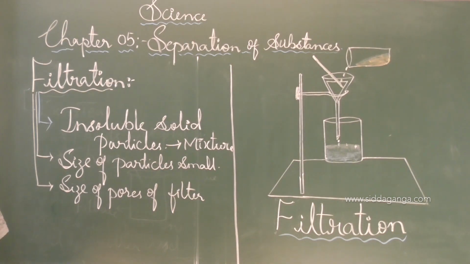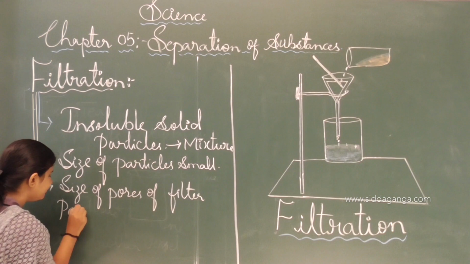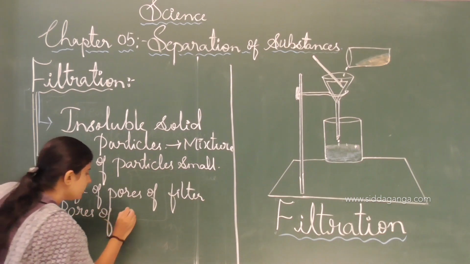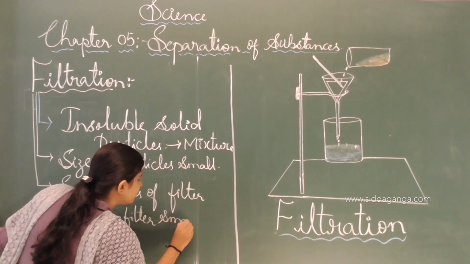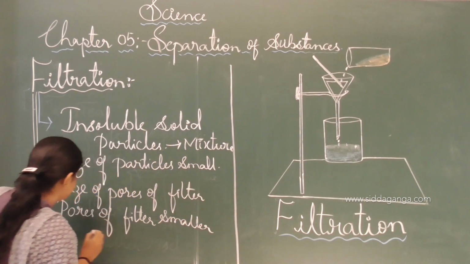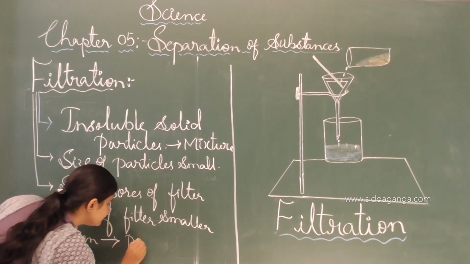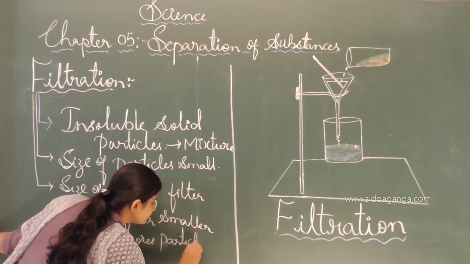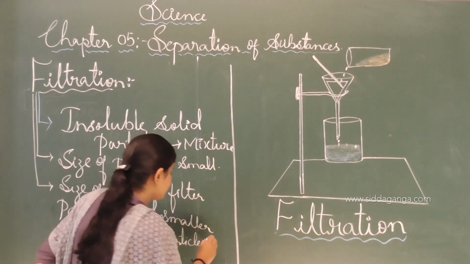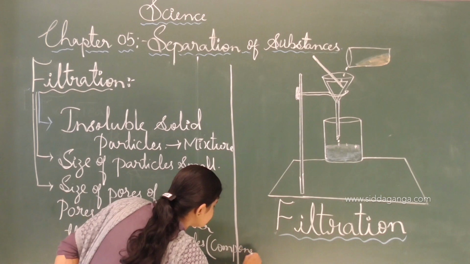For good filtration, the pores of the filter should be smaller than the particles, nothing but the components.